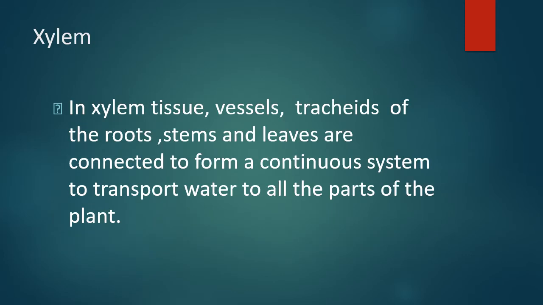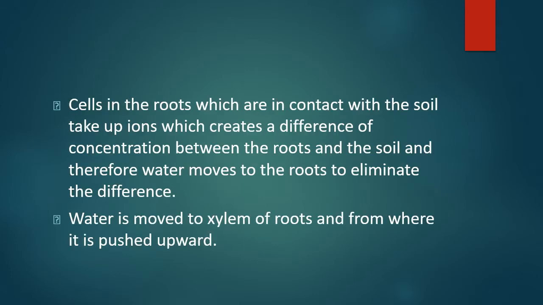Xylem. In xylem tissue, vessels and tracheids of the roots, stems and leaves are connected to form a continuous system to transport water to all the parts of the plant. Cells in the roots which are in contact with the soil take up ions, which creates a difference of concentration between the roots and the soil, and therefore water moves to the roots to eliminate the difference. Water is moved to xylem of roots, from where it is pushed upward.